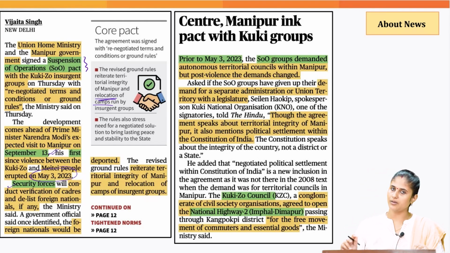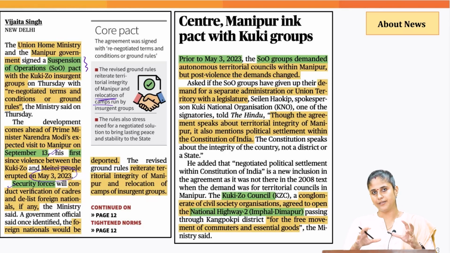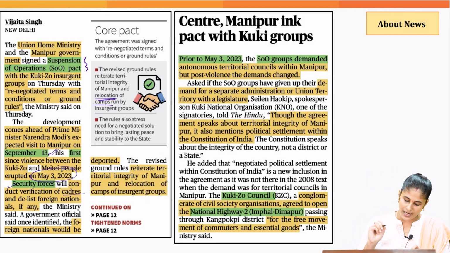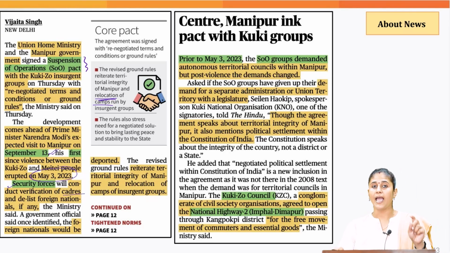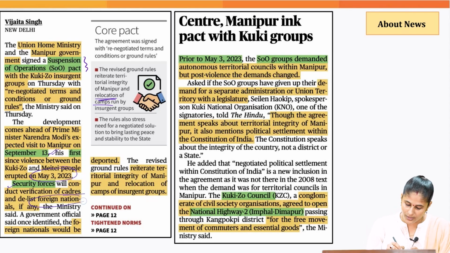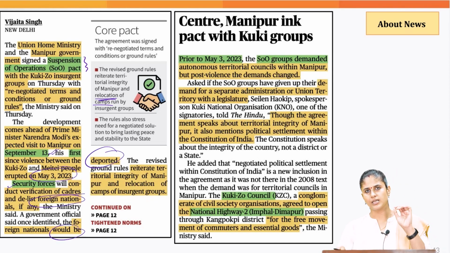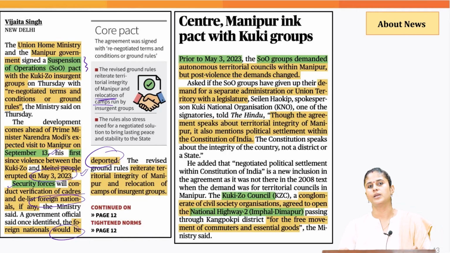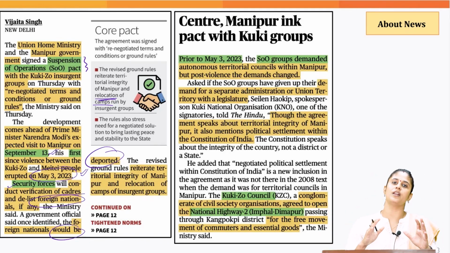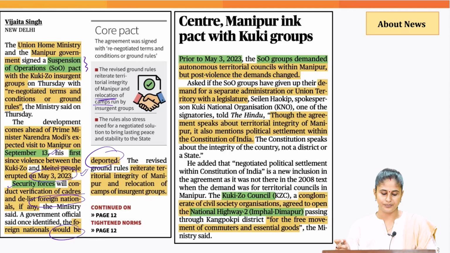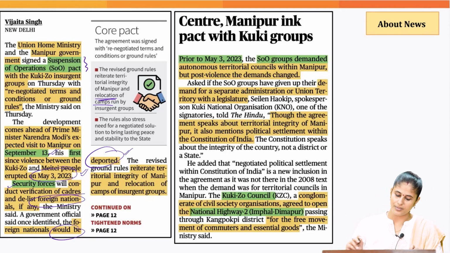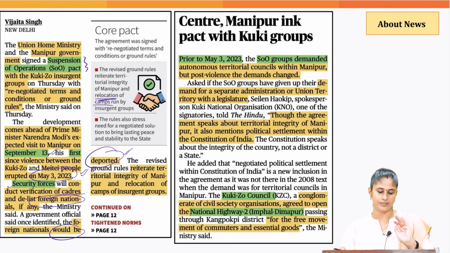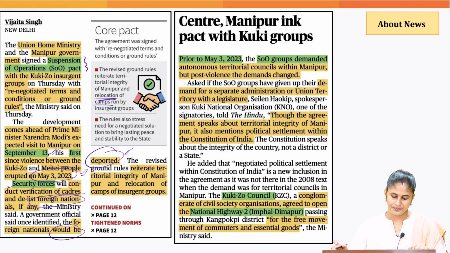Now, based on this particular pact, security forces would be identifying and verifying the cadres of this insurgent group, and they would also be identifying the foreign nationals who would be deported, because one of the concerns of violence, as was pointed out by the Meitei group, is that there was a huge influx of foreigners from Myanmar. That is why the pact also mentions deporting the foreigners who have entered the state of Manipur from Myanmar.